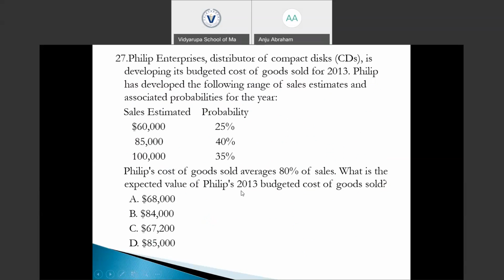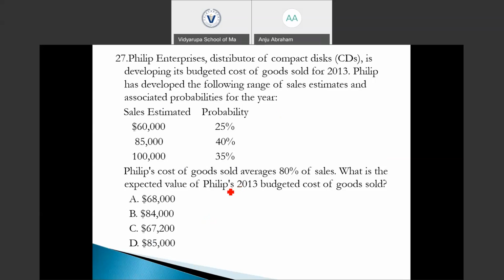Okay, let's move on to the next question. Philip Enterprises, distributor of compact discs, is developing its budgeted cost of goods sold for 2013. Philip has developed the following range of sales estimates and associated probabilities for the year. Philip's cost of goods sold averages 80% of the sales. What is the expected value of Philip's 2013 budgeted cost of goods sold?